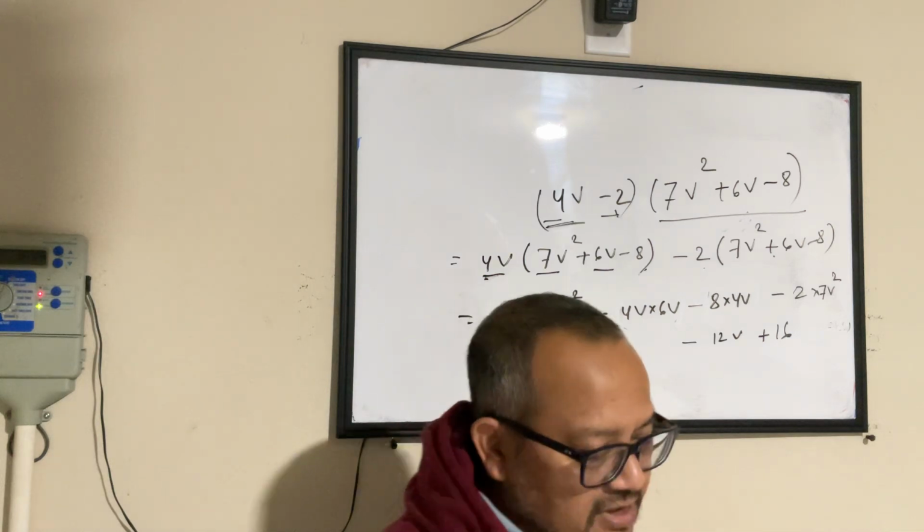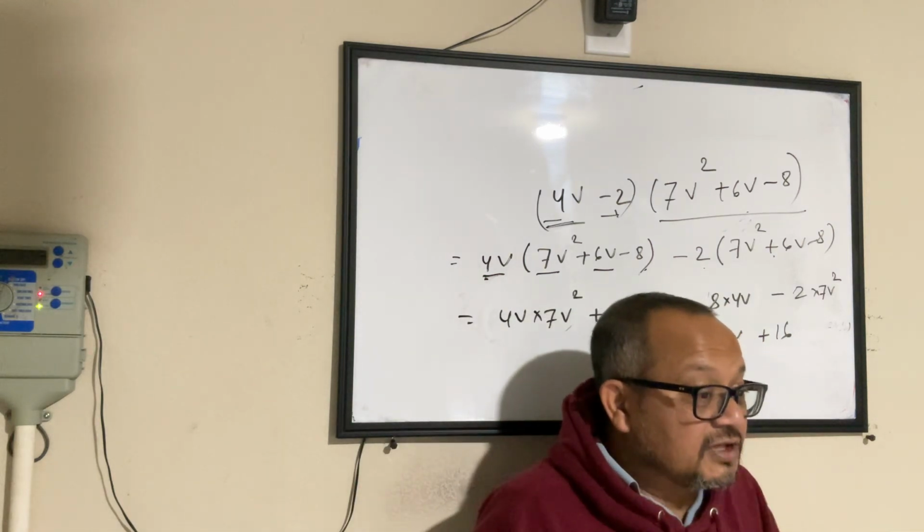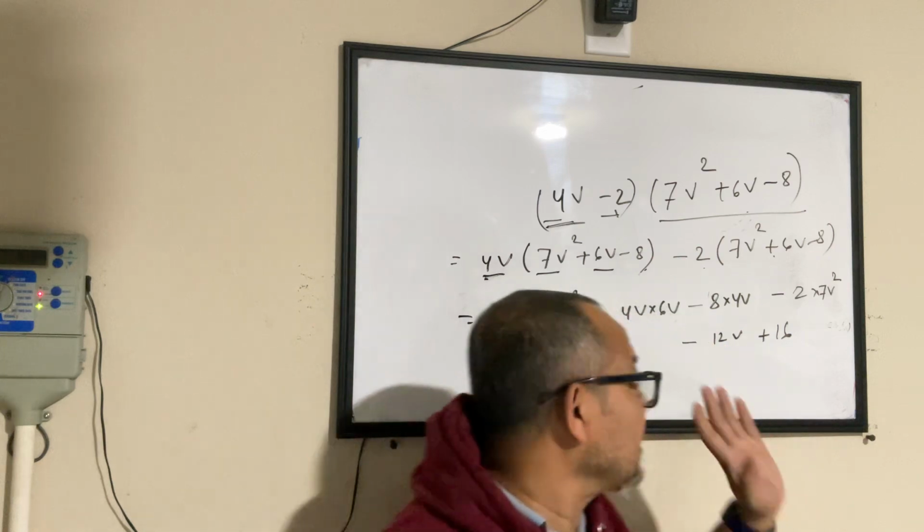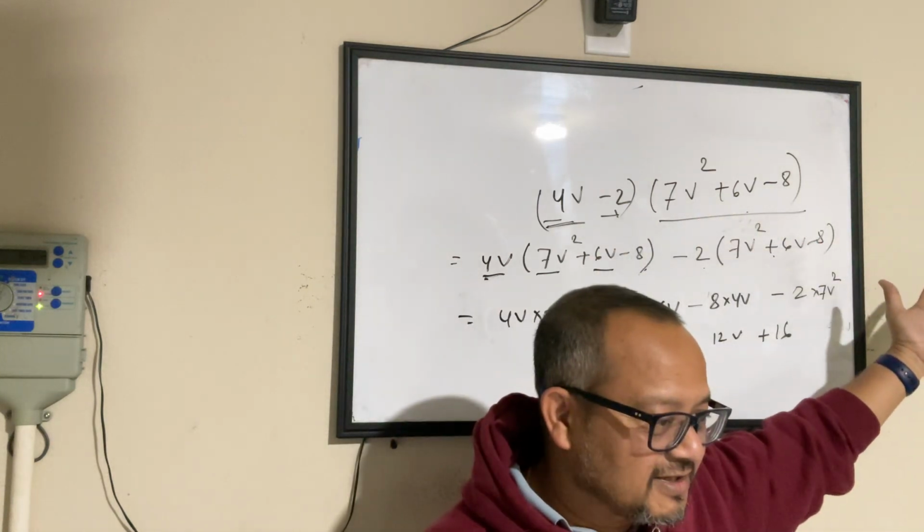So you do distributive property with it, like the 4v minus 2. Yeah, this is distributive property. I was not using that cryptic term. I was saying that I'm just excluding the brackets.